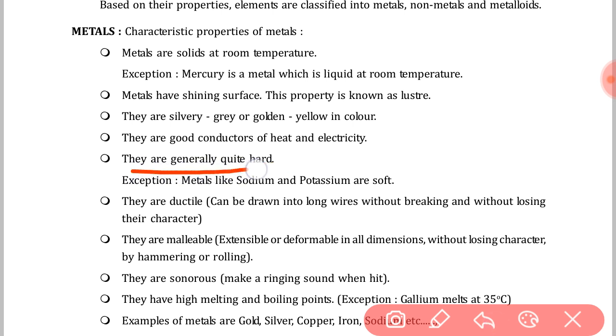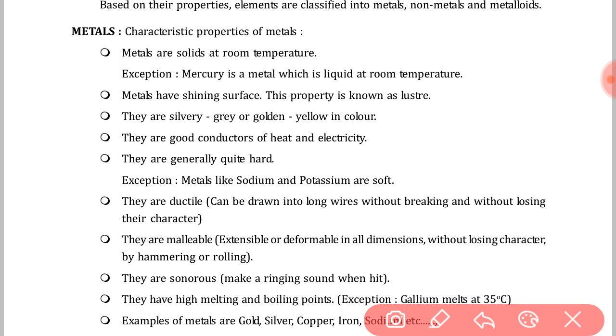Okay, exception: metals like sodium and potassium are generally soft in nature. Sodium and potassium are soft metals. Okay, going to the next property, they are ductile.